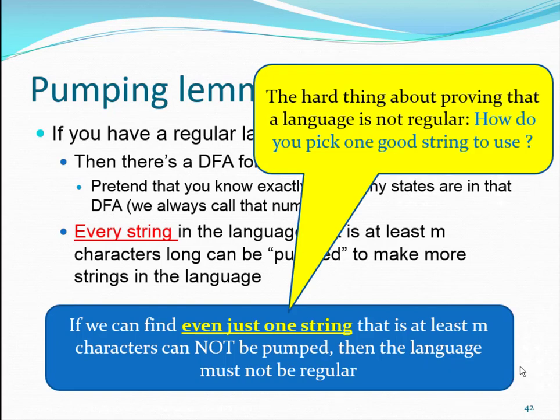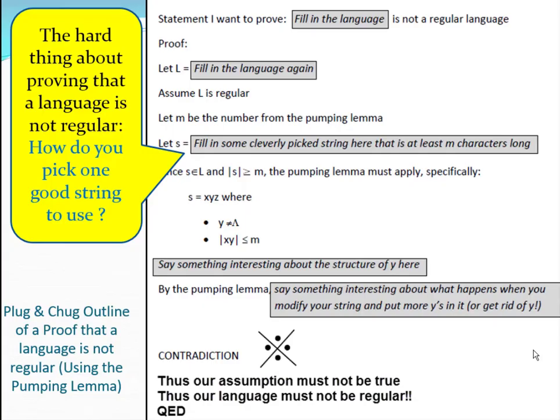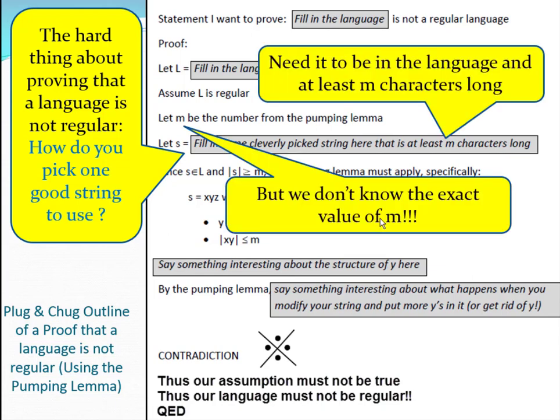The hard thing about doing this is figuring out how to pick a good string to use. So here's the outline again, the thing I keep calling the plug and chug outline. We want to pick a good string so that when we say let S equal, we let S equal any string that is at least m characters long and is also in my language. Then we can say, since S is in my language and the length of S is greater than or equal to m, the pumping lemma must apply. So we need to make sure it is at least m characters long.